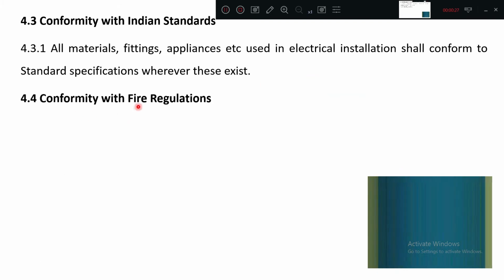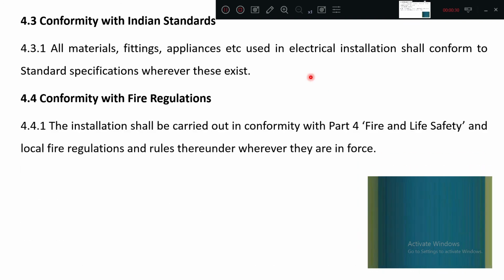Okay, conformity with the fire regulations, very important parameter. So in the NBC code book there is a part 4 which directly explains all these things, fire and life safety. So the installation shall be carried out in conformity with part 4 of the NBC code book, that is fire and life safety, and local fire regulations and rules thereunder wherever they are in force. Means wherever in some small states the things have been already given in the local bodies also, so the rules have to be followed.